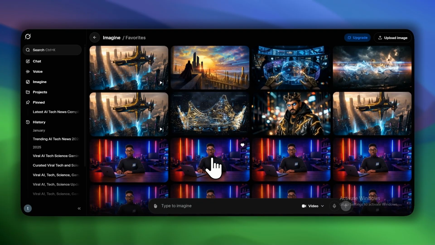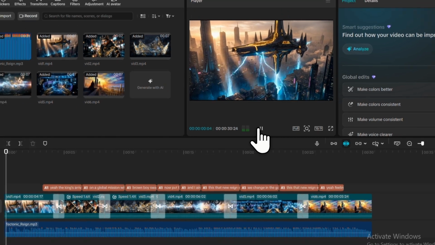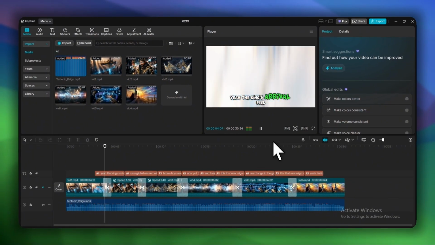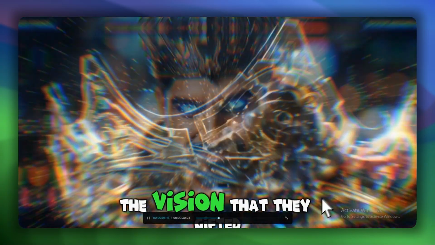Final stage, let's cook the edit. Open CapCut, drag your music and clips to the timeline. Hit it with those transitions and effects. And bro, don't forget the lyrics. That's what takes a video from mid to legendary.